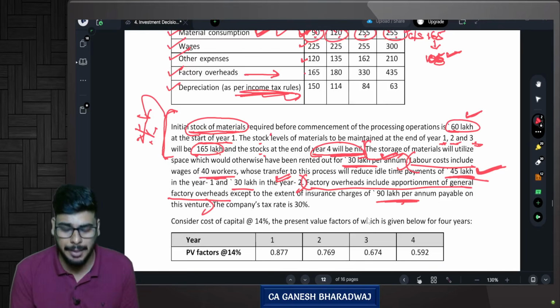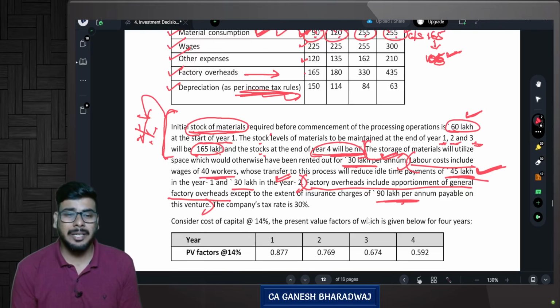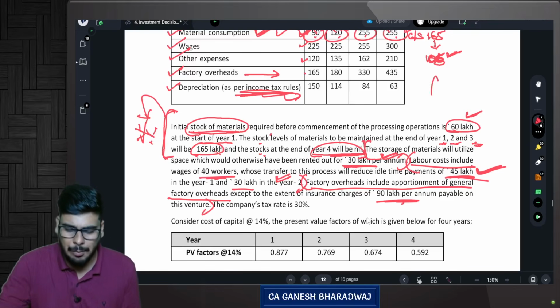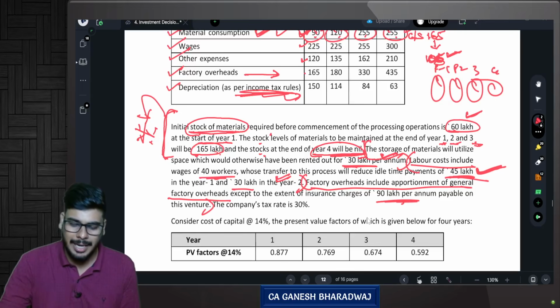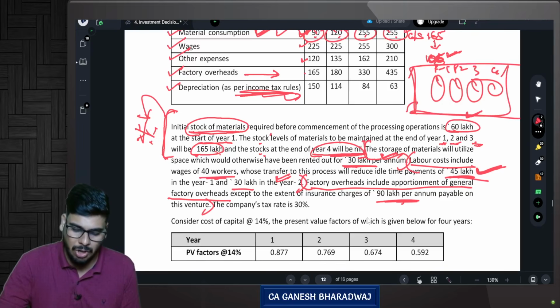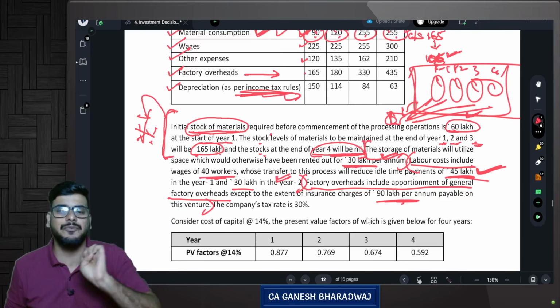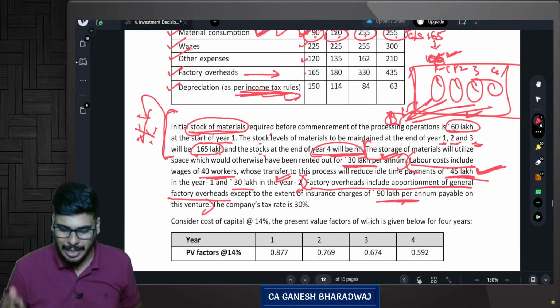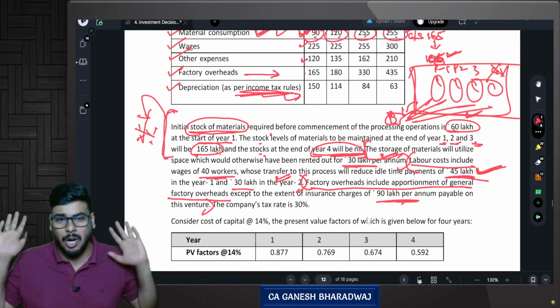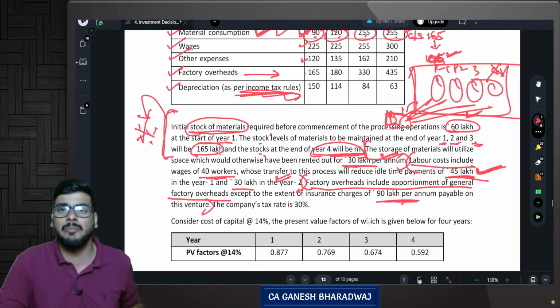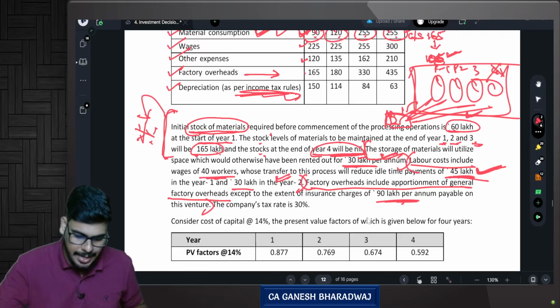What do you mean by apportionment? This is actually a costing area wherein, see, in this factory, there will be so many projects, project 1, project 2, project 3, 4, and so on, right? There is a common area, and for this common area, there is a cost incurred. What they do is, this common cost, they will apportion it between the projects and say, I'm giving a share of so much amount of the common cost. Now you tell me whether I run this particular project or not, I cannot save this common cost, correct or not? That is what they are saying here.